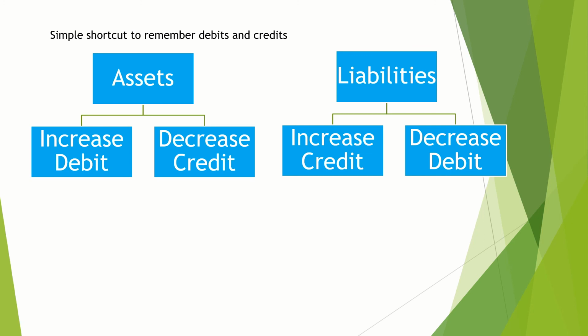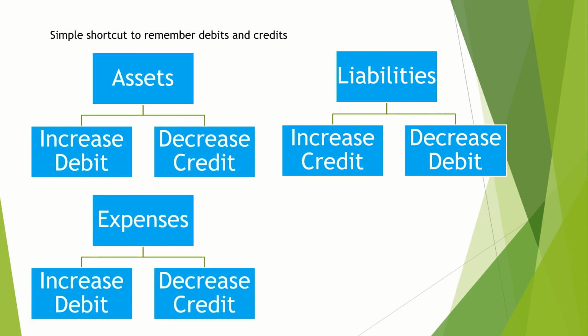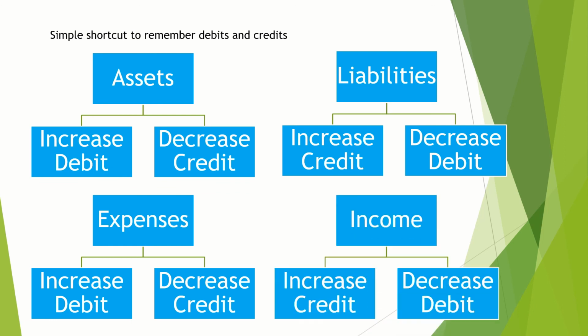Then similarly, in case of the income statement, let's say expenses. If expenses are increasing, we have to debit it. If expenses are decreasing, we have to credit it. In the previous transaction, where rent is paid or payable to Jackma, rent expense is increasing for the period, so we are debiting the rent. In a similar way, if income is increasing, we will credit it. If income is decreasing, we will debit it. So this is a shortcut to remember which account to be debited or which account to be credited. Hope you understood this shortcut and it will be handy while recording the transactions.